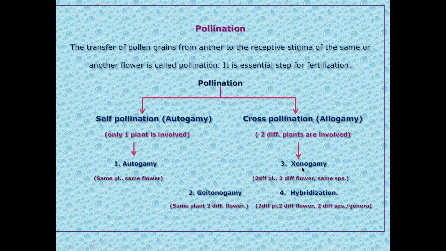The third type is xenogamy. It is a type of cross-pollination that is also popularly or technically called allogamy. The synonymous term for cross-pollination is allogamy, where a pollinating agent is expected, because it occurs between two different plants from the same species, though the species is the same. Hibiscus rosa-sinensis, for example; rosa-sinensis is the species.